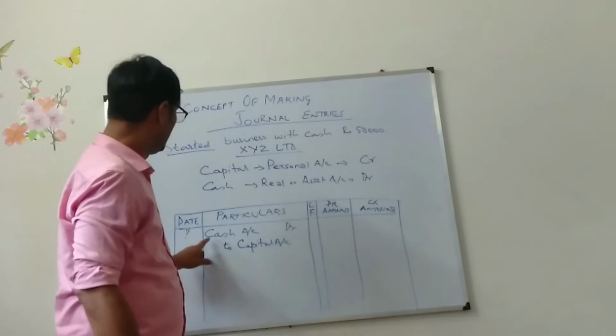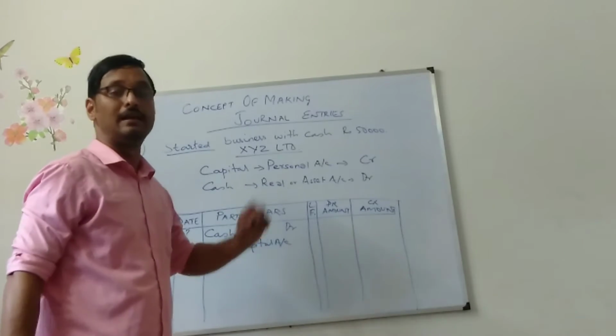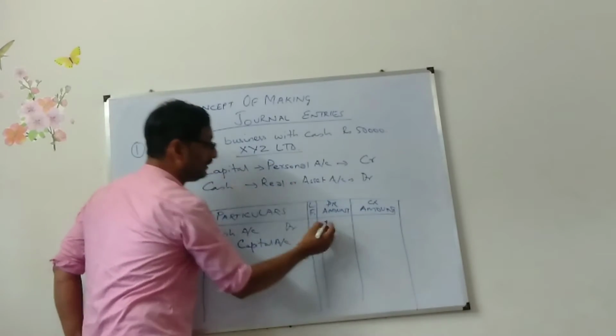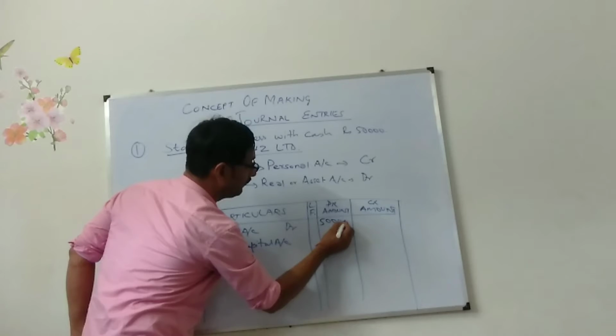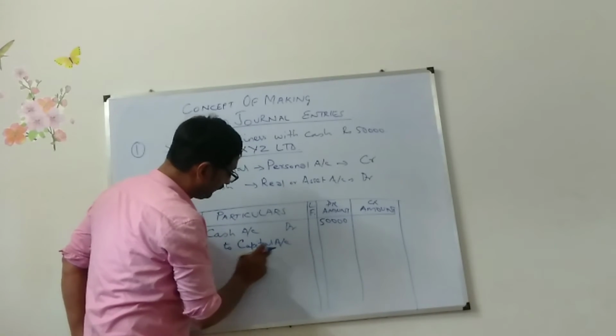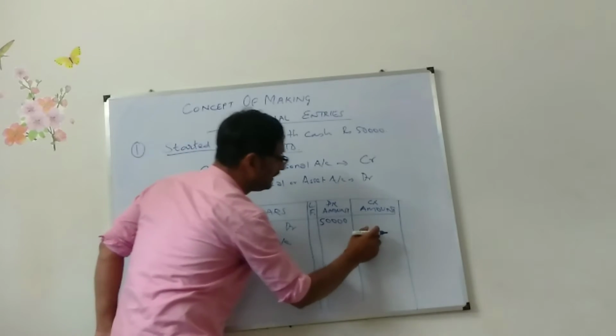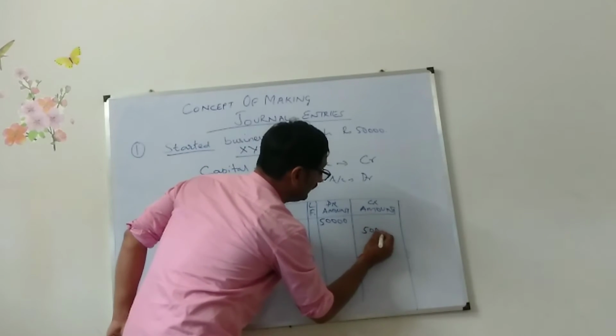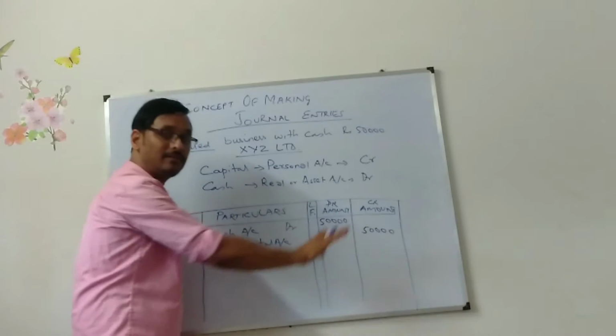Capital account. Cash account debit to capital account. What is the amount? 50,000. So in front of debit item you will be writing in debit column, and in front of credit you will be writing in credit column. See, in both the sides balances are same.